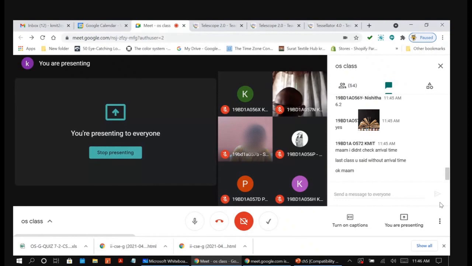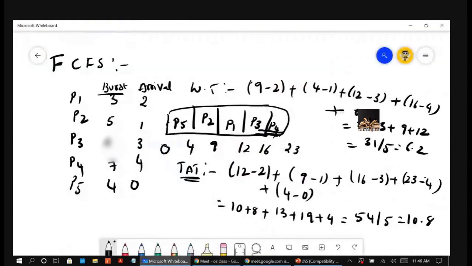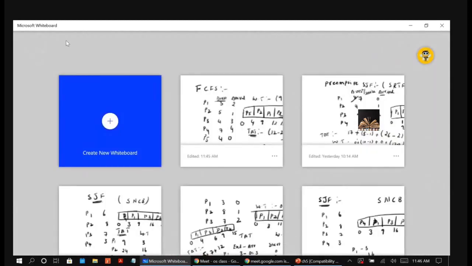First come, first serve with the arrival times. Yes? Okay. Shall I move to SJF with arrival times? That is preemptive SJF. Yes? So let's start the new slide. For your G section, this was already completed. Preemptive SJF. Can we do it for the same problem? Yes, we will do it for the same problem.